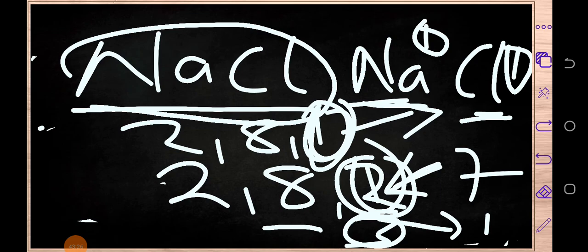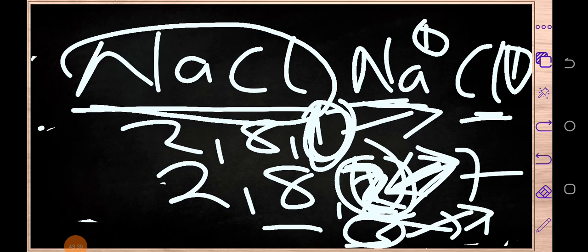Again, if you look at this which has got maybe 2, let's assume that we have 2 here. It will also be very easy to lose these 2 electrons than to gain 6 more electrons. Also, when you look at this one which has got 3 in its outermost shell, you will find that it will be very easy for it to lose these 3 electrons than to gain 5 more electrons. So from this point, we say that a metal always loses, while a non-metal gains. I hope you are getting that.